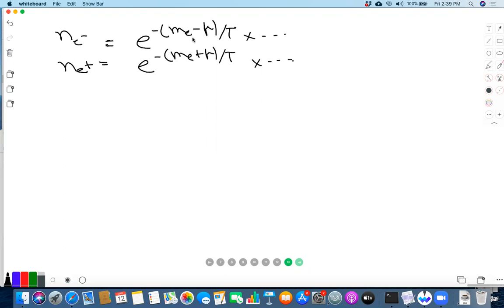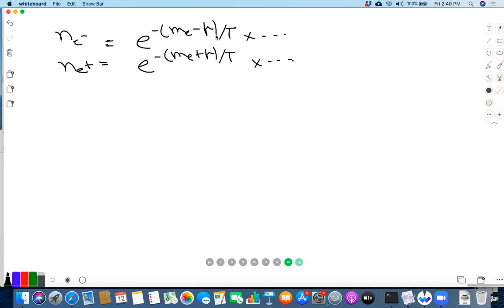So the idea is that as T falls, mu has to go sufficiently close to m_e so that this number remains close to 10 to the minus 9, because that's what N_e minus over N gamma is. So this number cannot fall too much below 10 to the minus 9. But that means that this other number is in fact very, very small, because if mu is close to m_e, then this is roughly e to the minus 2 m_e over T. And when T is much smaller than 0.5 MeV, this number is very, very small.